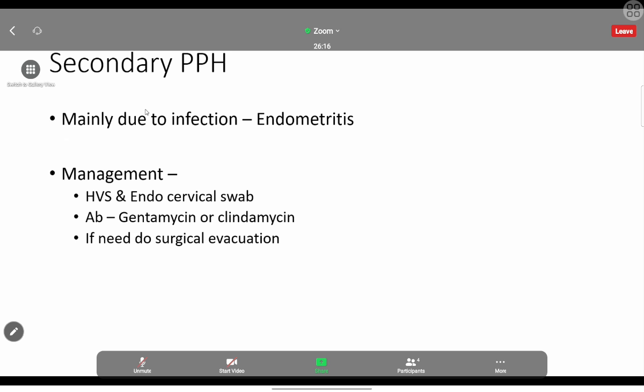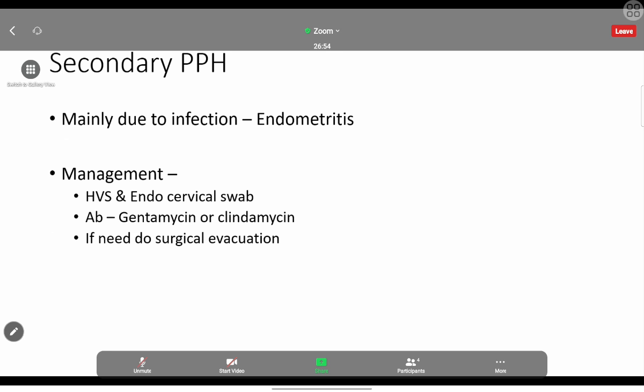So just a few sentences regarding the secondary PPH. So we have studied everything about the primary PPH. Secondary PPH, I have already told that the common cause is the endometritis infection. The common infection is endometritis, infection of the uterus. That is mainly due to the maneuvers that we are doing, putting our hand into the uterus, doing the manual removal of the clots. So we are using a lot of maneuvers. So at the time of the maneuvers, it can get infected, and also the infection usually occurs after 24 hours, up to 2 weeks. How are we going to manage this?